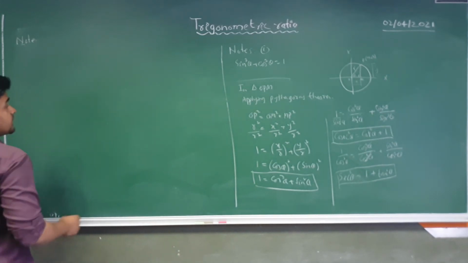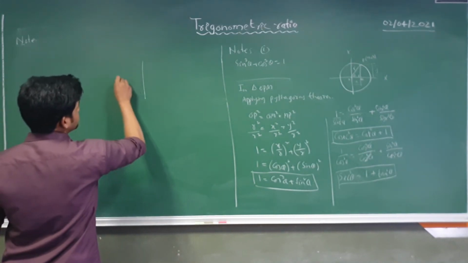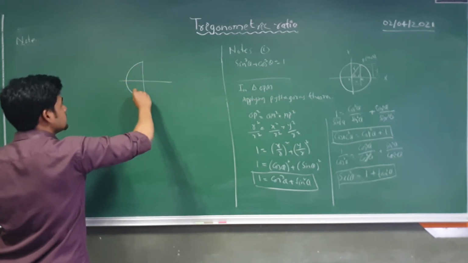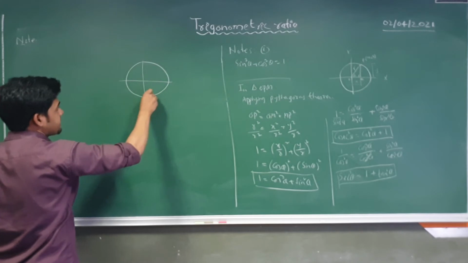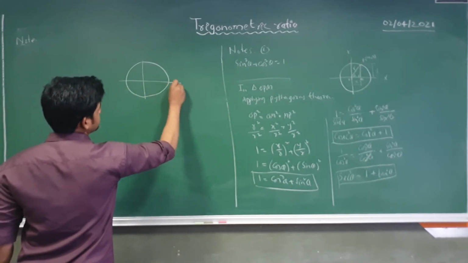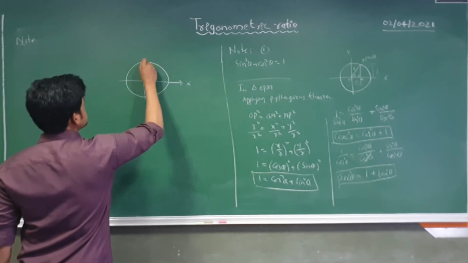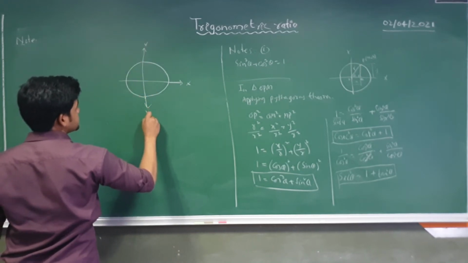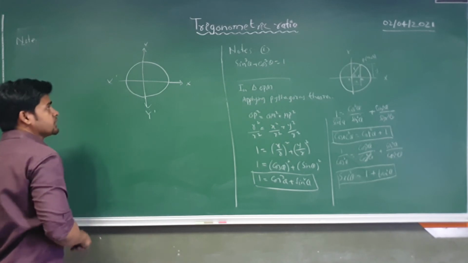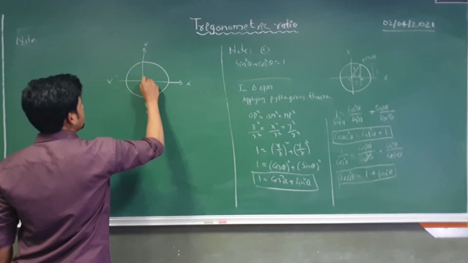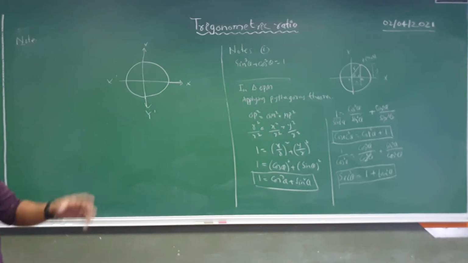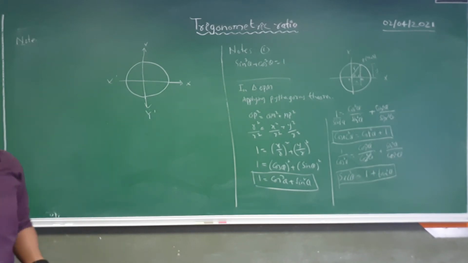So here, let's suppose I have a Cartesian coordinate system again, and in it I draw a circle. This is the x axis and this is the y axis, with x dash and y dash. Let's see the first quadrant: why all the ratios are coming positive in the first quadrant.